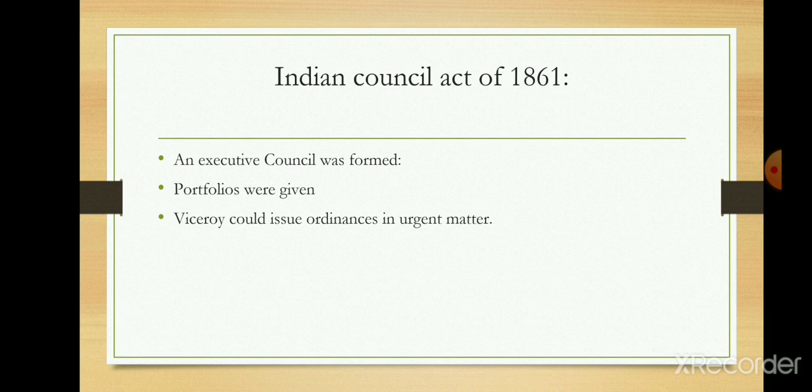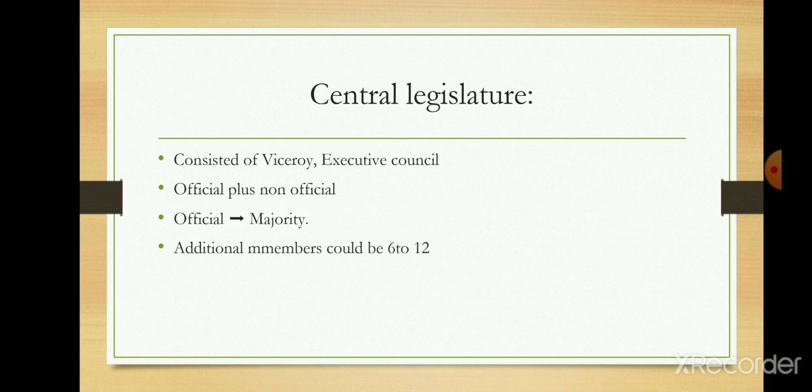An Executive Council was formed, and as we remember, there were portfolios given to different ministers, like the public works department and so on. And the Viceroy could issue an ordinance which could last for 6 months in time of emergency. He was given the supreme power, because in this case he can himself give an ordinance. So this all happened in Indian Council Act of 1861.